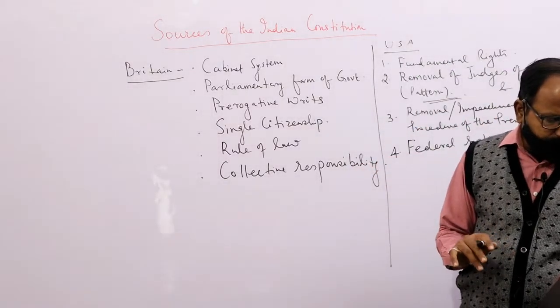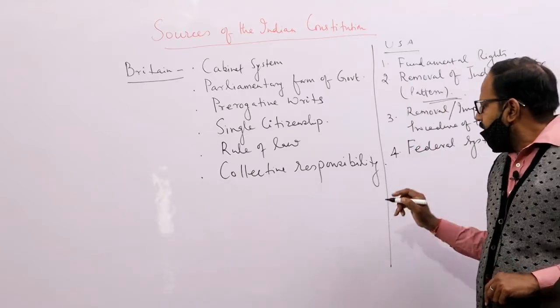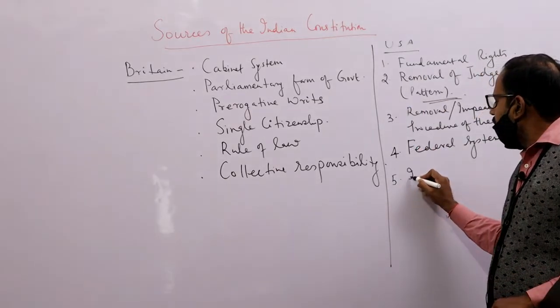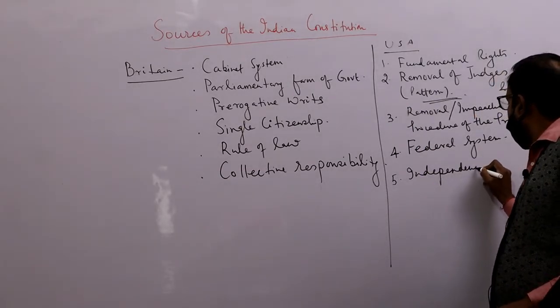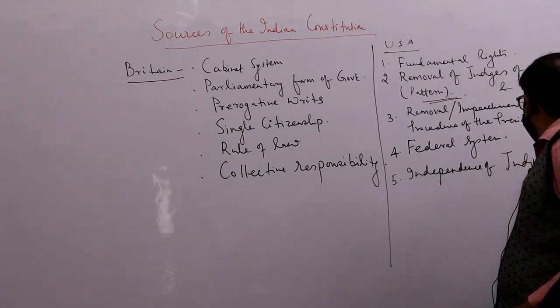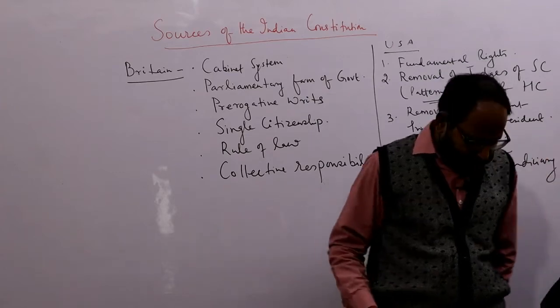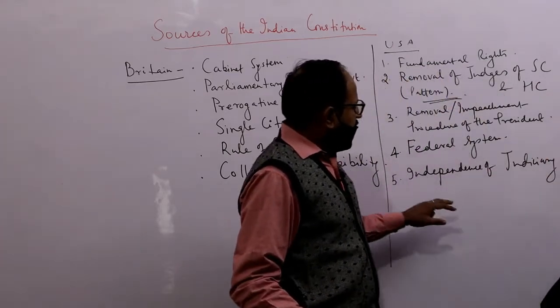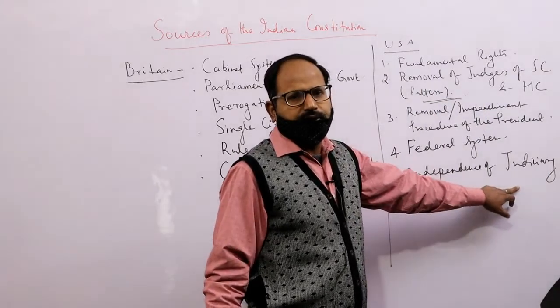Then we have independence of judiciary. Our judiciary is independent, and this independence of judiciary has also been taken from the Constitution of USA.